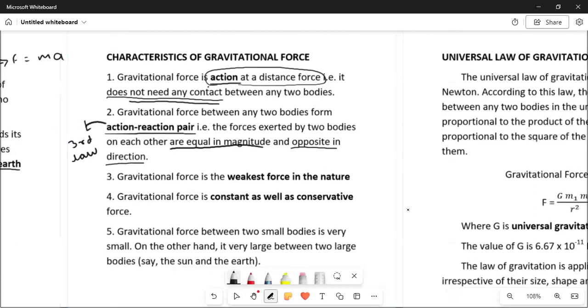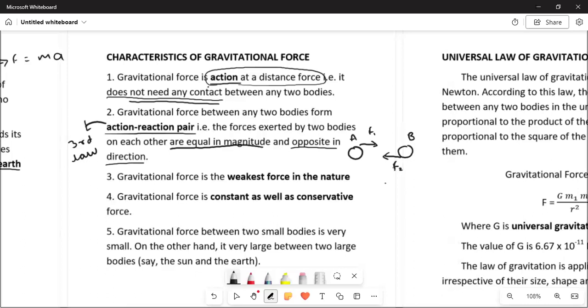If there is some body A and there is some body B. This is our body A and this is our body B. Now we have seen that the gravitational force is an attractive force. So B will start attracting A towards it in this direction, and A will start attracting B towards it in this direction. So this force, say F1, is attracting A, and this is our force, say F2.